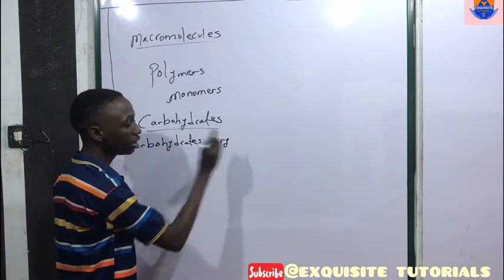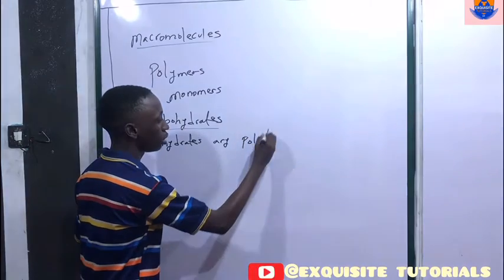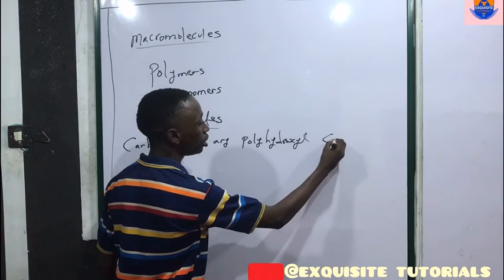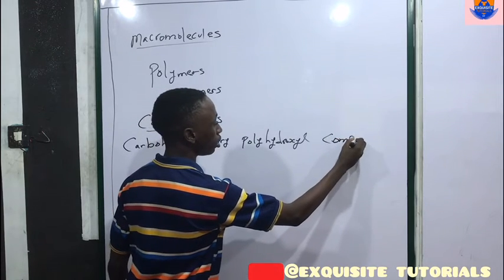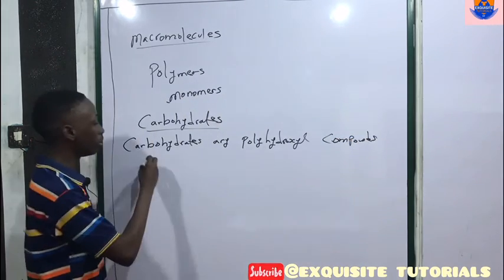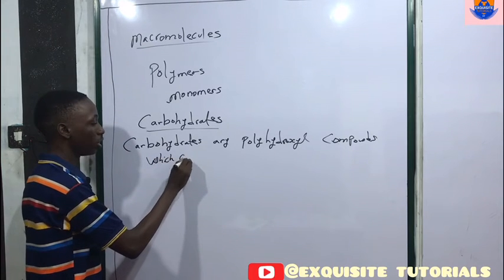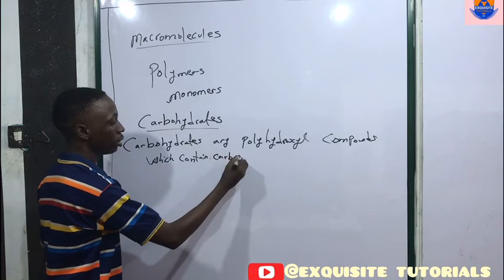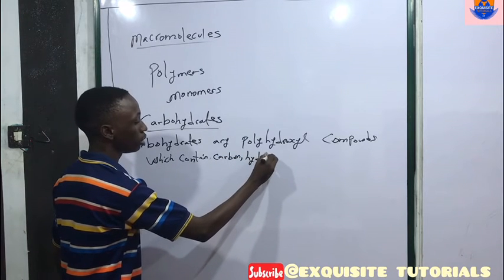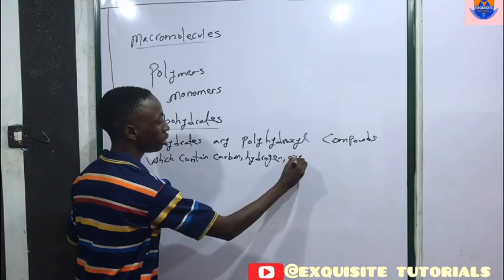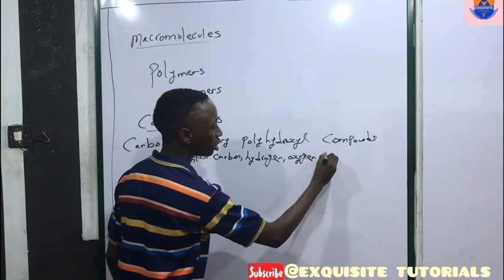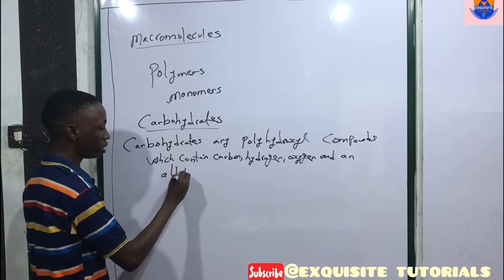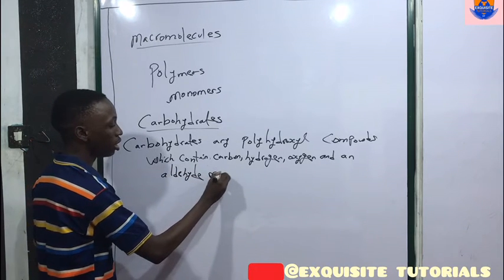Carbohydrates are polyhydroxy compounds which contain carbon, hydrogen, oxygen, and an aldehyde or a ketone group.